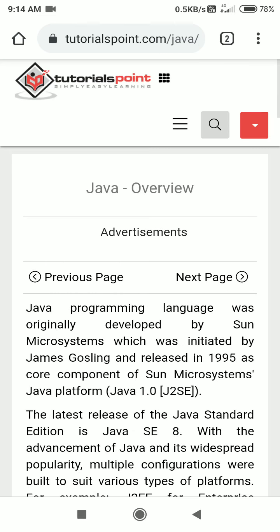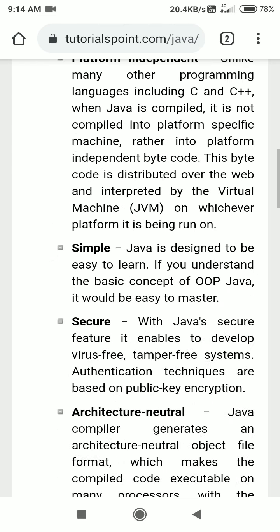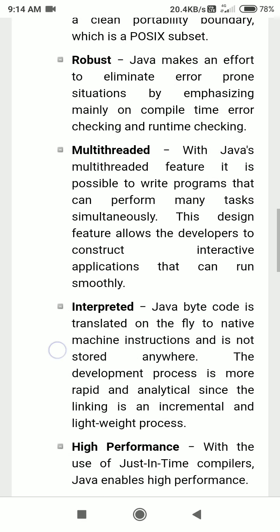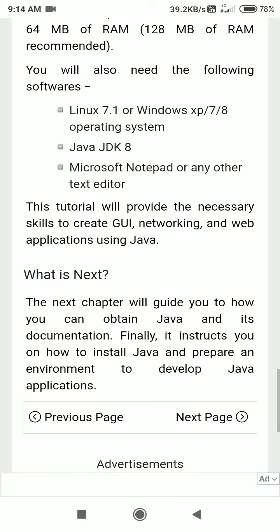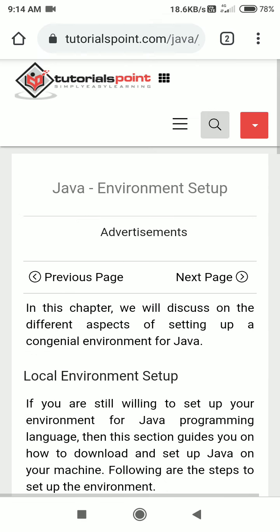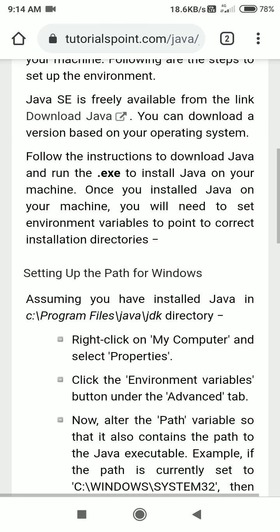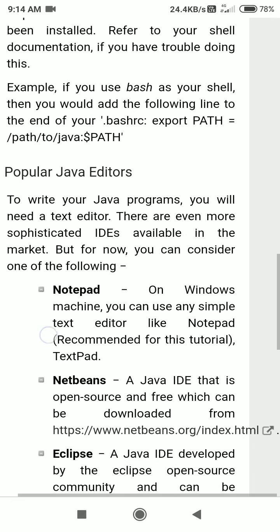Then we have seen a little bit of other things about Java also. The history of Java, we have seen that. So let's see the next things, whatever the syllabus we are having.